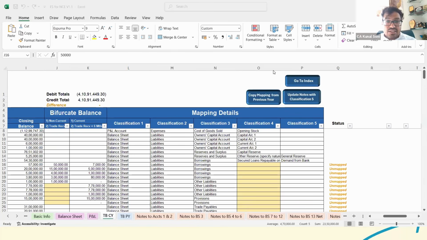Trade receivables having the credit balance, will it get auto mapped in the balance sheet? So yes, we already discussed the same, that the trade receivable that is having the credit balance is reflected in the trade payables, and in that you could just show it as the advance received from the customer.